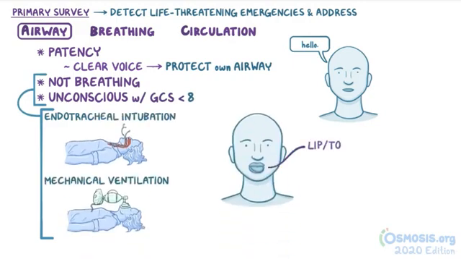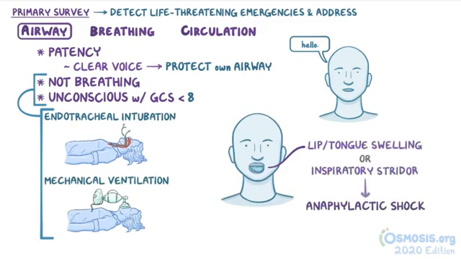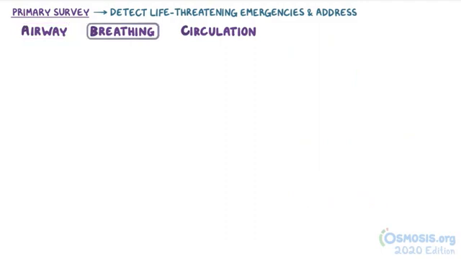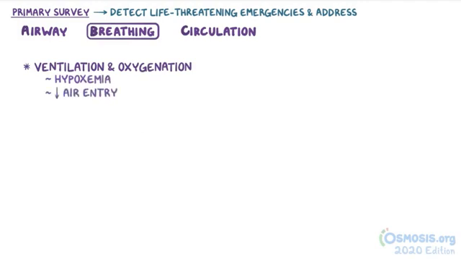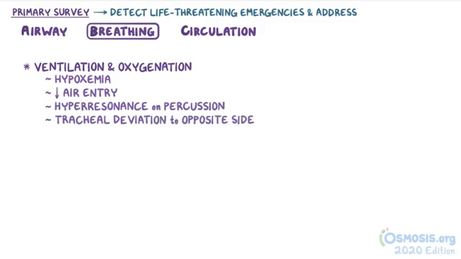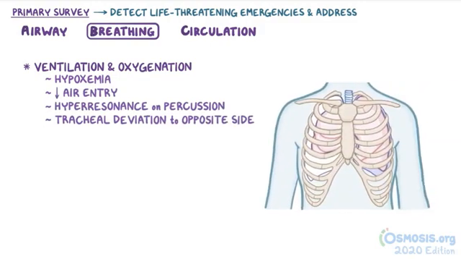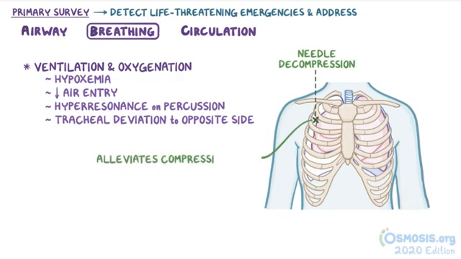Also, signs like lip and tongue swelling or inspiratory stridors suggest anaphylactic shock. As for breathing, ventilation and oxygenation are assessed. For example, hypoxemia, decreased air entry, hyperresonance on percussion, and tracheal deviation to the opposite side might be seen in a tension pneumothorax. In such a case, immediate needle decompression is performed by inserting a needle in the second intercostal space on the affected side, which alleviates the compression of the inferior vena cava.